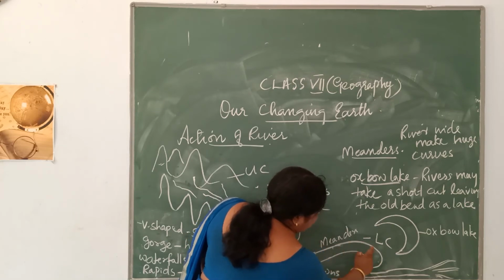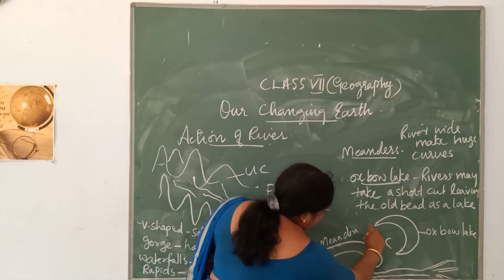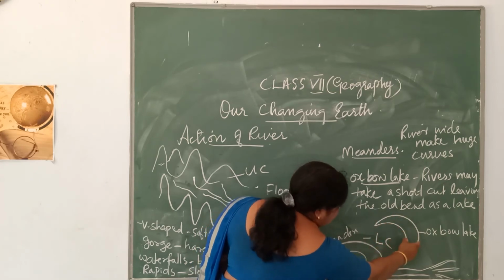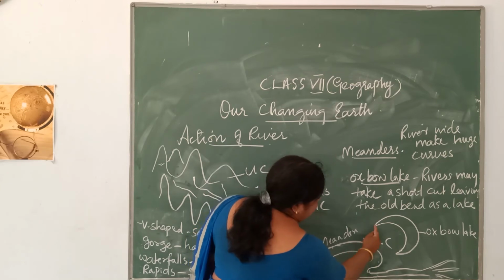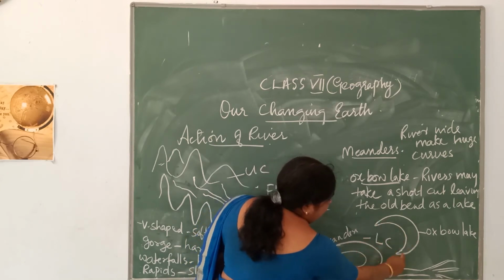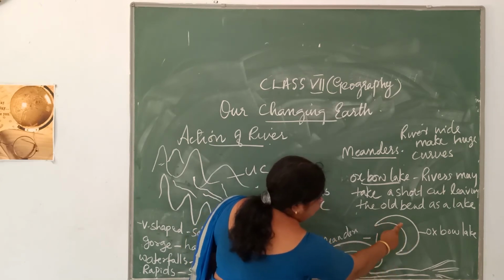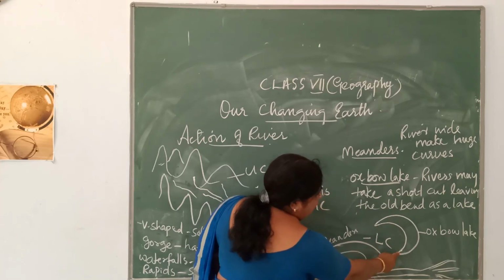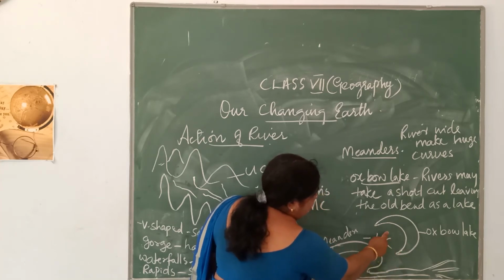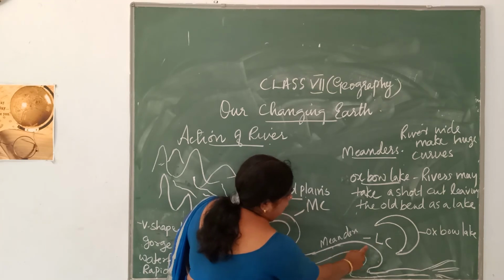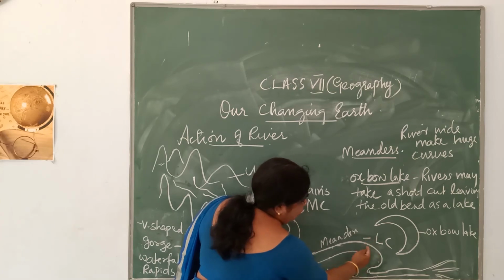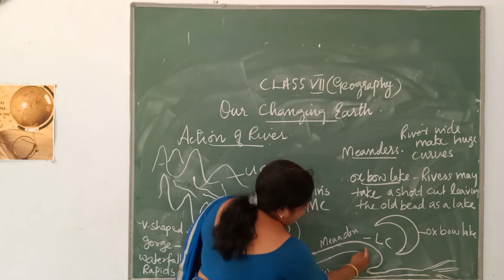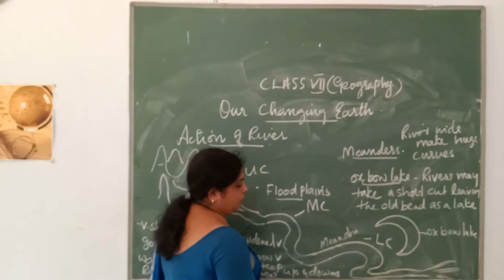While it makes shortcuts, the previous areas where the water was flowing get isolated or separated, and remain like a lake in this shape which you call Oxbow Lake. So Oxbow Lake is formed when a river takes a shortcut, leaving the old bend or the old curve which the river was previously flowing. This is a feature that you see in the lower course of a river.